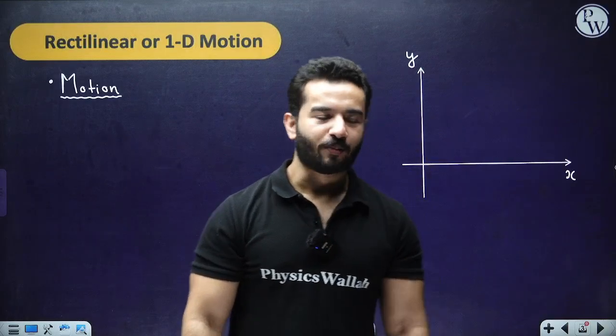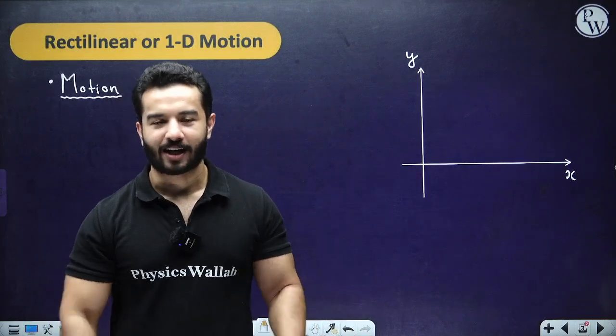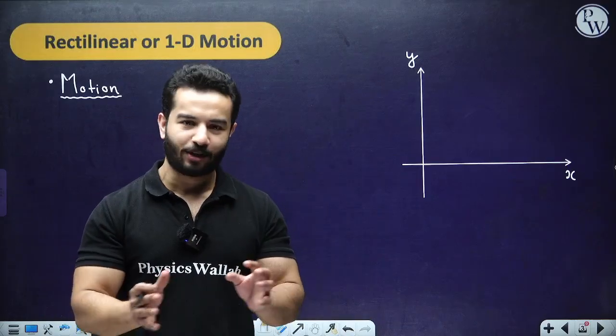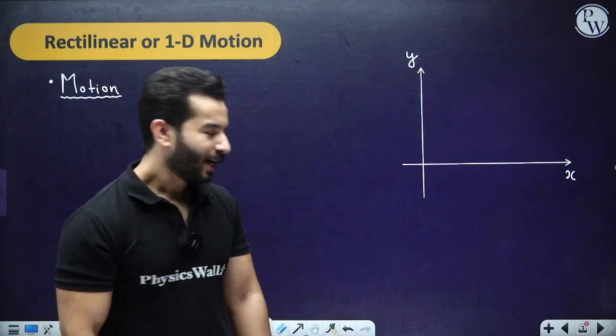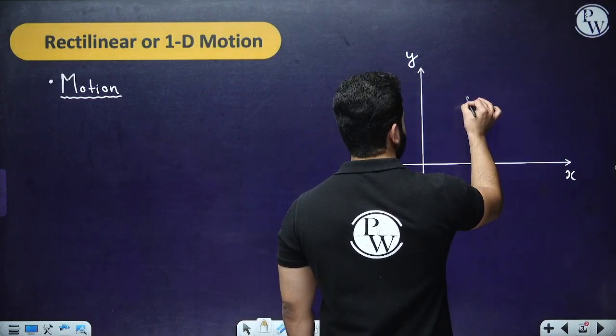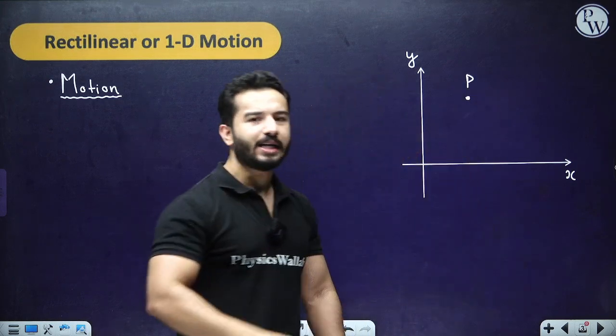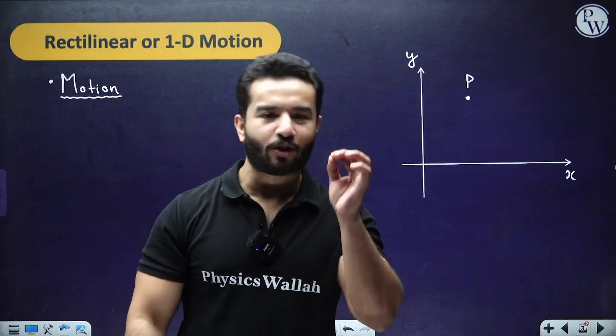And also there is a third axis, the z axis, like our world. We are living in a three-dimensional world, so we have got three axes over here. And let's suppose that we have got a point somewhere over here, and let's suppose this is the position of a body.